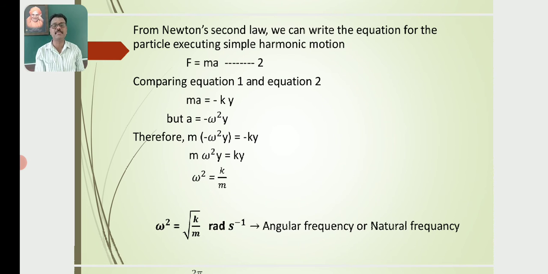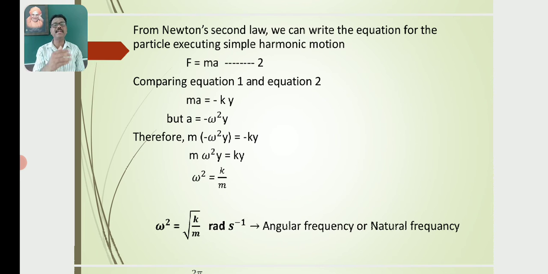This is equation number 2. Comparing equations 1 and 2, we get ma is equal to minus ky, but a is equal to minus omega square y, where a is acceleration and omega is angular frequency.